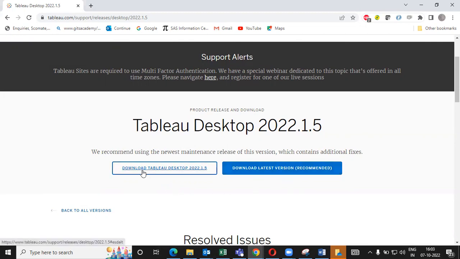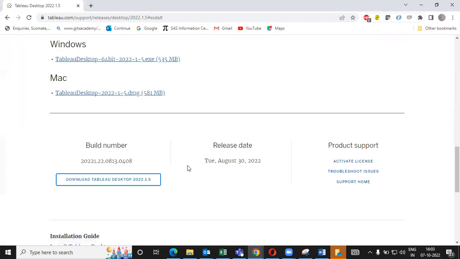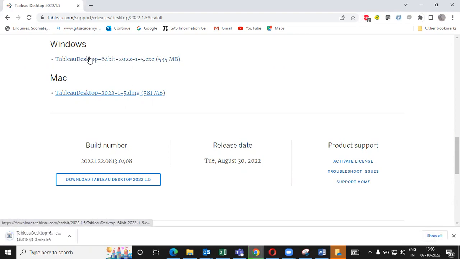So I just clicked on download Tableau Desktop 2022.1.5. You just click here. Then where you're going to install, Windows or Mac? For me it would be Windows. If you are using an Apple product, you can go for Mac. Clear? Then it will take some time for the processing. Just wait for the moment.